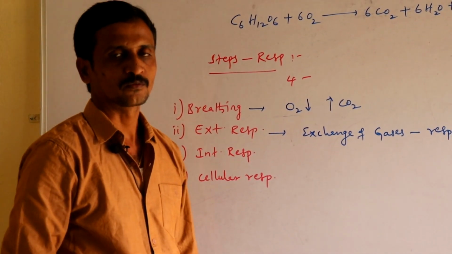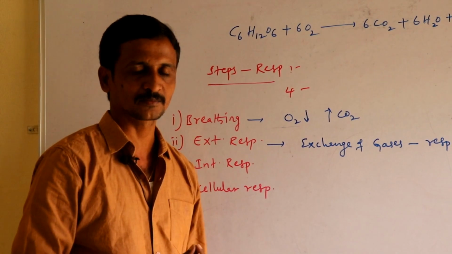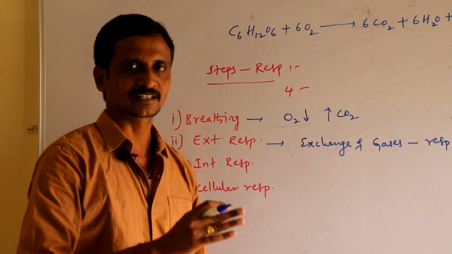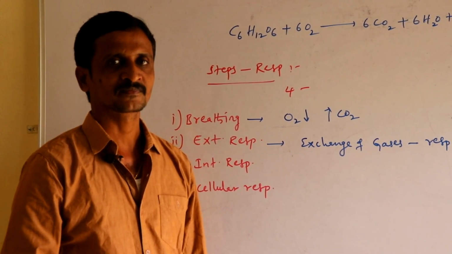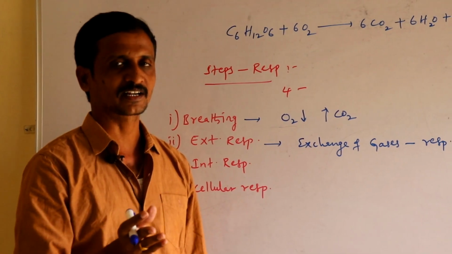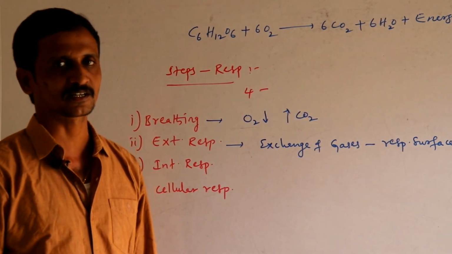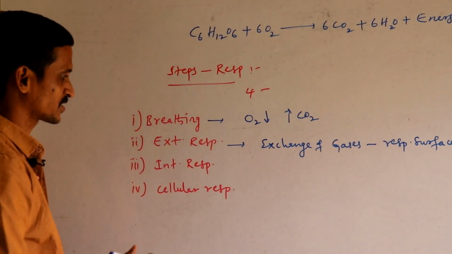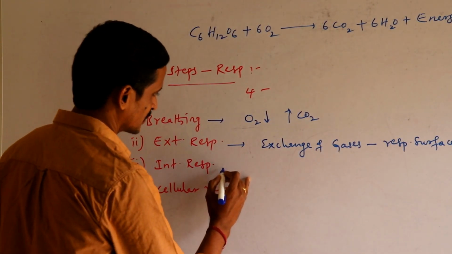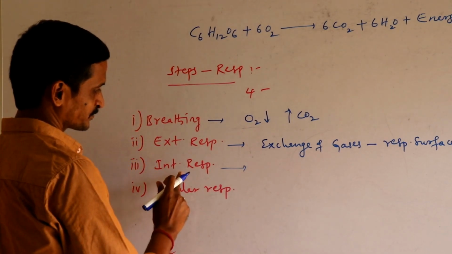That means the oxygen-rich air you inhaled enters your circulatory system, and carbon dioxide from there enters your alveoli, so that it will be expelled outside. That is external respiration.